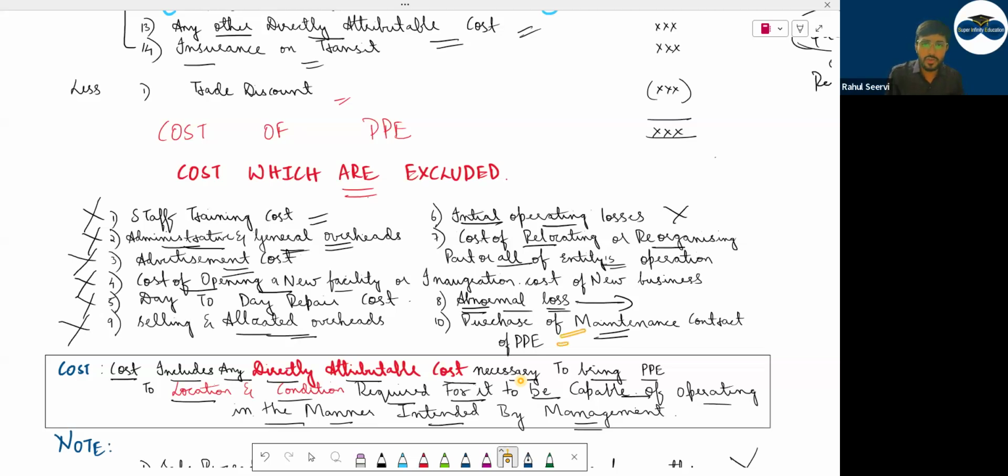Then any contract you have purchased for maintenance, you say that if I purchase a machinery today, I will pay maintenance on this every year, that also will not be included here. Clear है ये सबको?